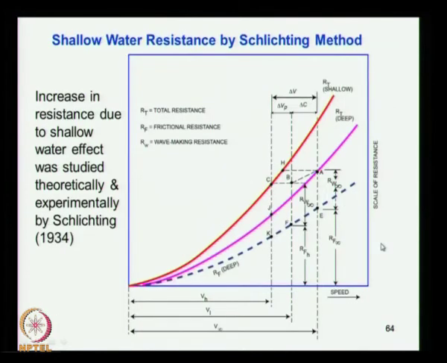So what you have here is the shallow water resistance by Schlichting's method, a method proposed by Schlichting. The purple line here shows the total resistance of the vessel in deep water condition. We have discussed resistance and model tests in deep water, so we already have this information with us: the deep water resistance of the vessel can be estimated.